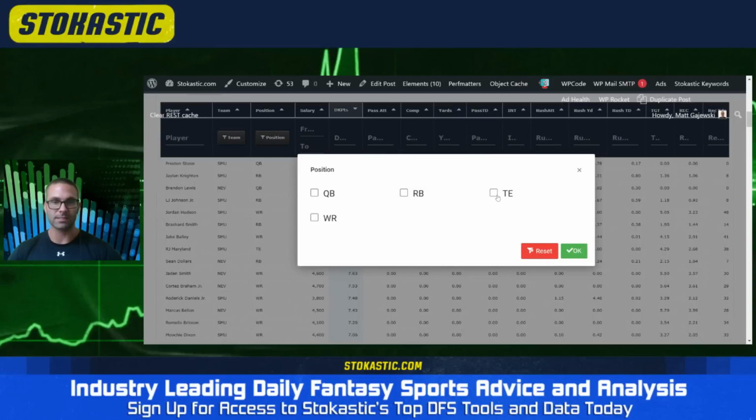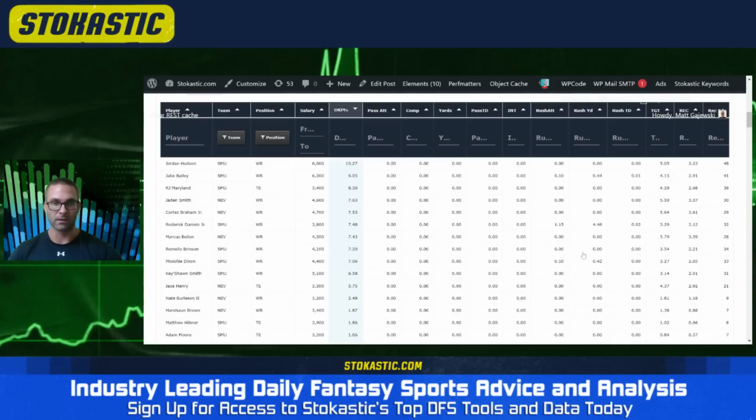Pass catchers, this is very tricky for both teams. A lot of consistency with SMU, which may or may not be good. A lot of change for Nevada, which may or may not be good. Let's start with SMU. This team returns almost everybody, and if you remember from last year, that might not be a good thing. Basically, your top 7 pass catchers are back.